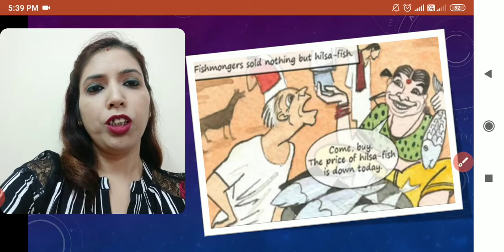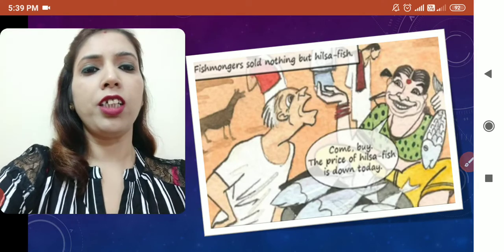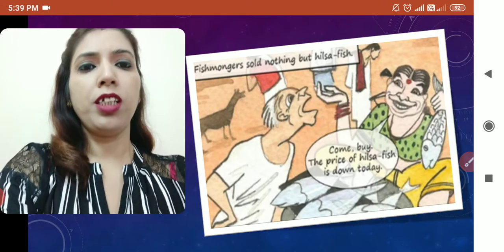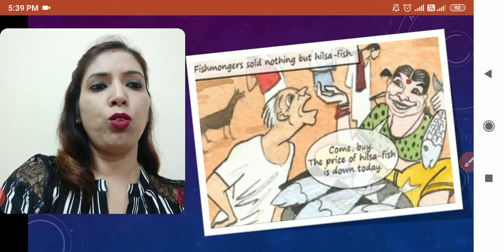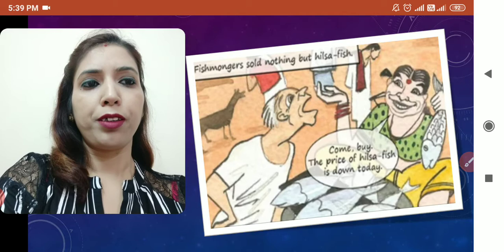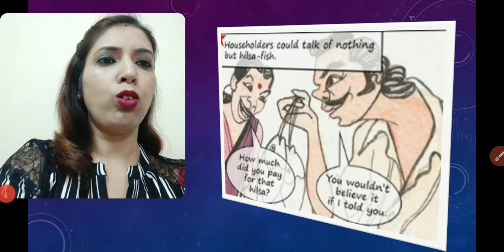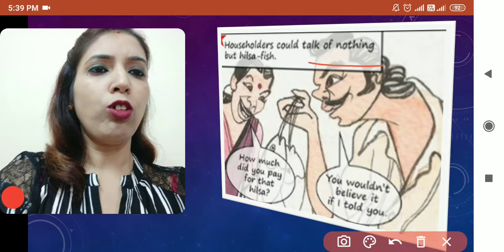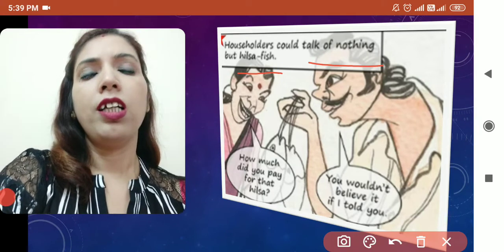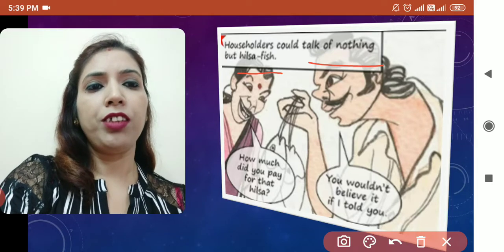Everywhere it is Hilsa fish which is talked about, everybody is buying it and cooking it to enjoy it. Then in the next picture, we can see that some other households can talk of nothing but Hilsa fish. Everybody in the country is talking about Hilsa fish.